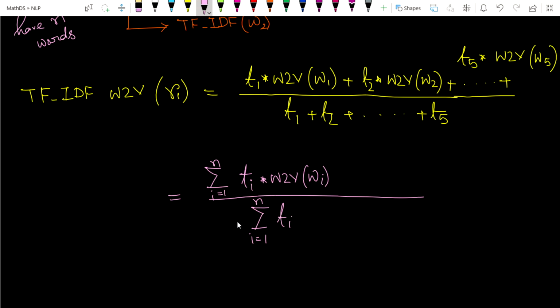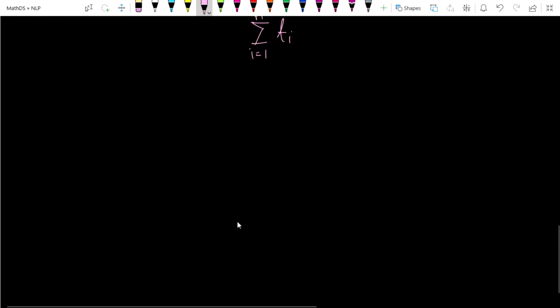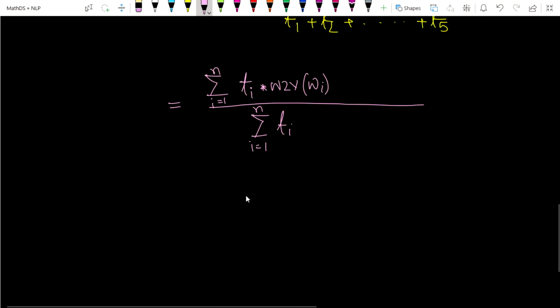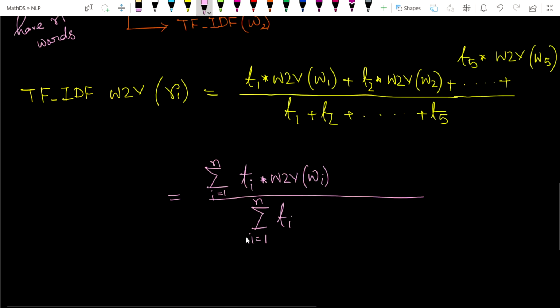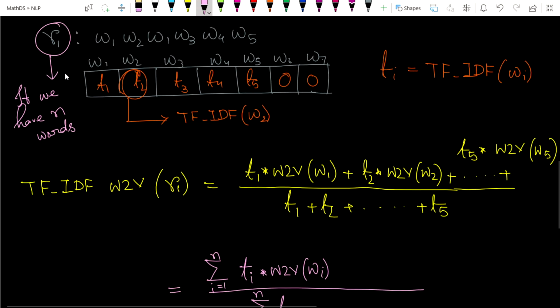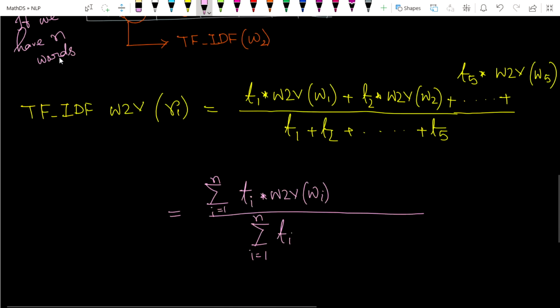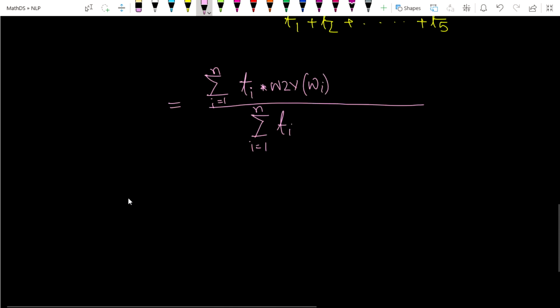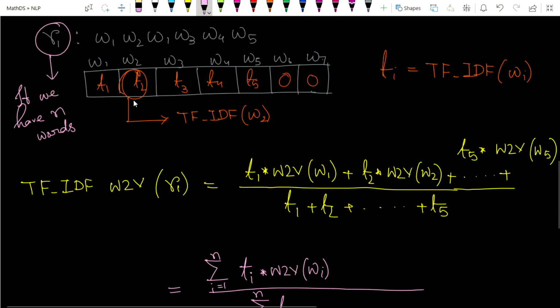Okay, I think you all got the idea of how this works. This is the simple sum of the TF-IDF value of a particular word Wi, corresponding to review one. So if you put Ti equal to 1, suppose all the Ti are equal.